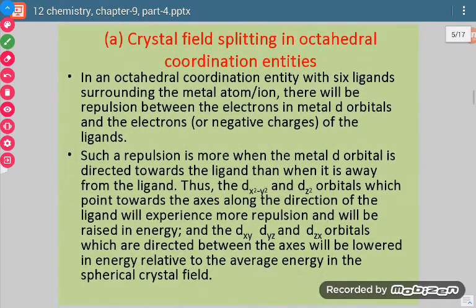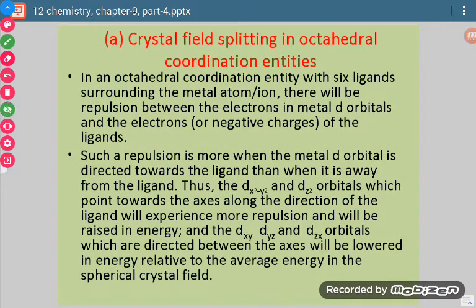Now, crystal field splitting in octahedral entities. Let us talk about octahedral complexes and how crystal field splitting occurs in them. In an octahedral coordination entity with 6 ligands surrounding the metal atom, there will be repulsion between the electrons in the metal d orbitals and the electrons of the ligands.